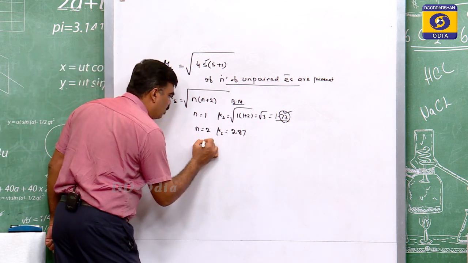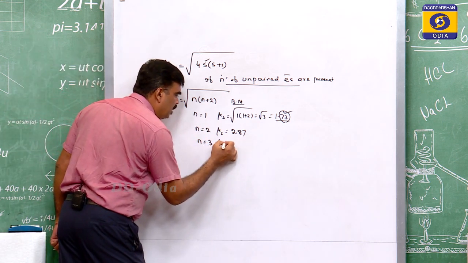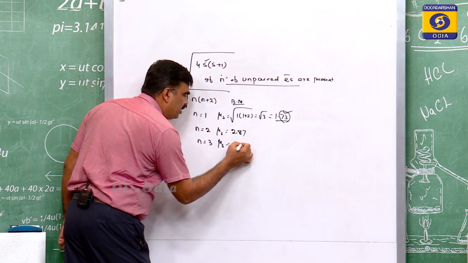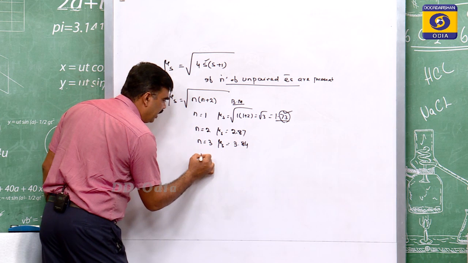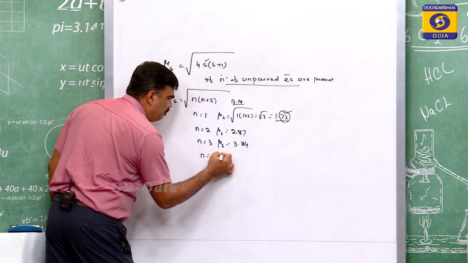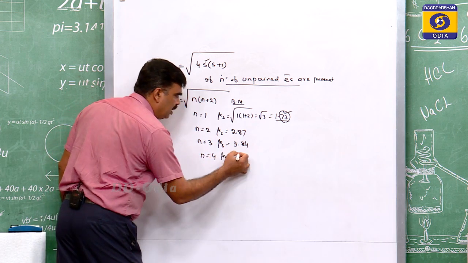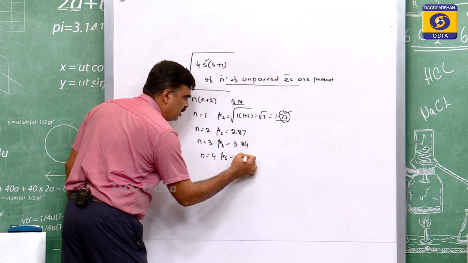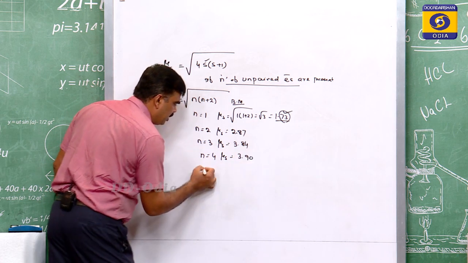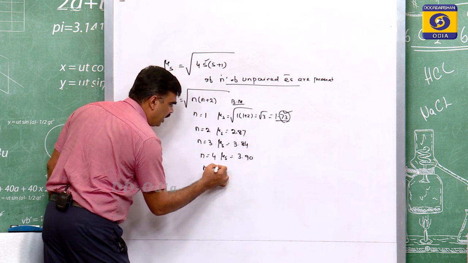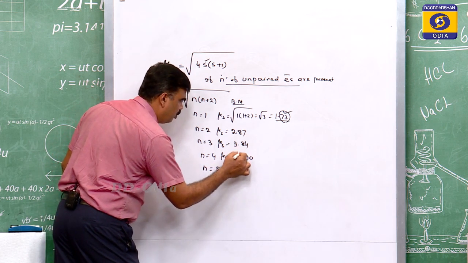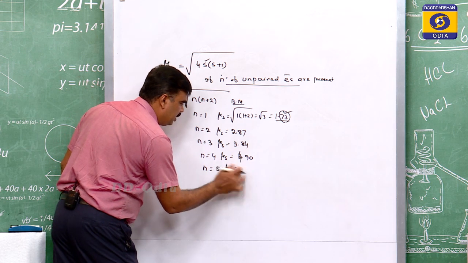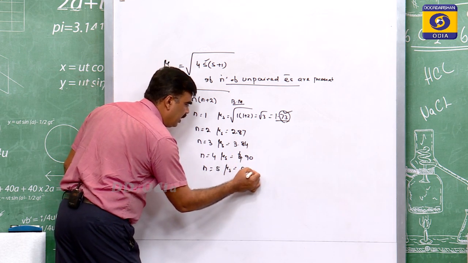If n is equal to 3, mu s will be 3.87. If n equal to 4, mu s will be 4.90. If n equal to 5, mu s will be equal to 5.92.